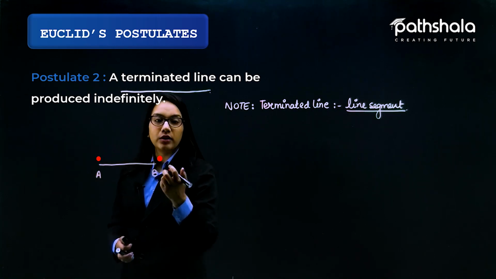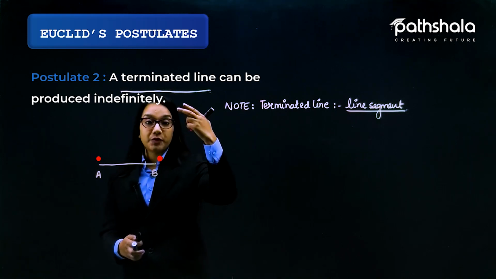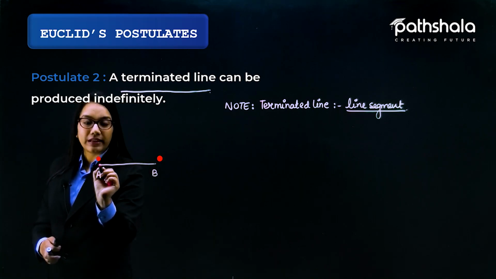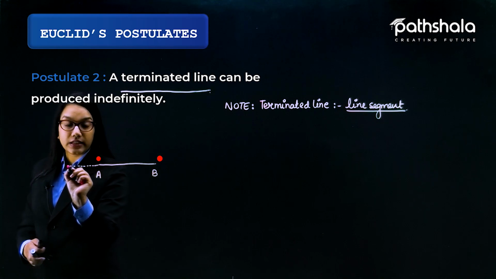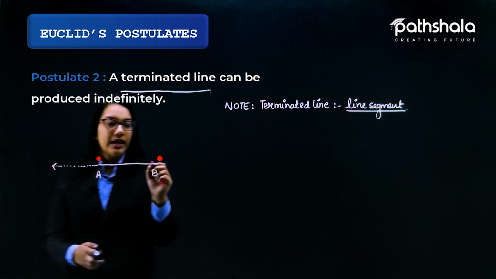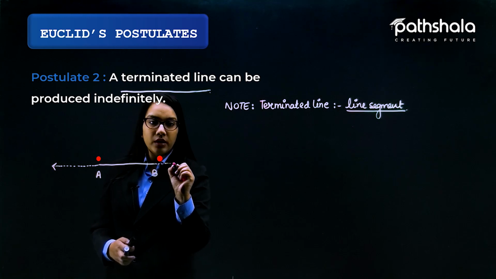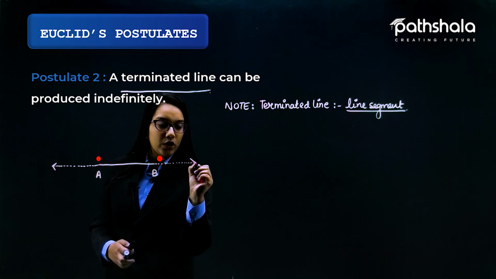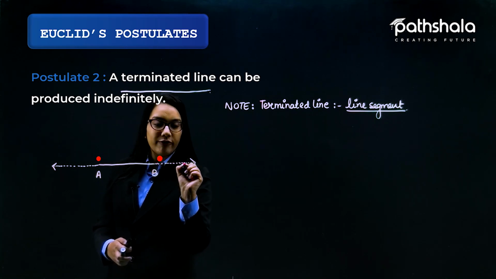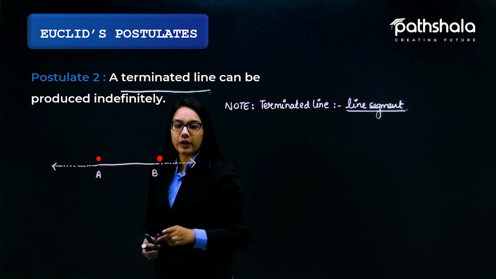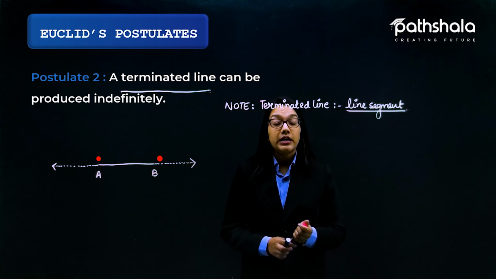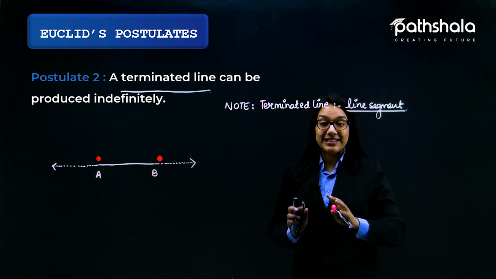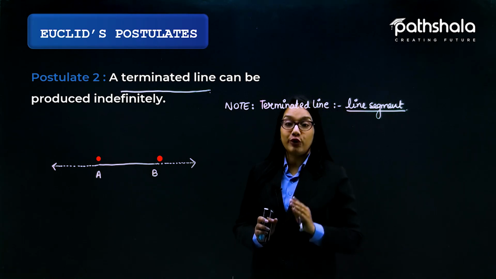Nowadays we can pronounce this postulate as: if this is a particular line segment, then I can extend it to both sides in an indefinite manner. For any line segment AB, I can extend it to both sides indefinitely. This is postulate 2 of Euclid.